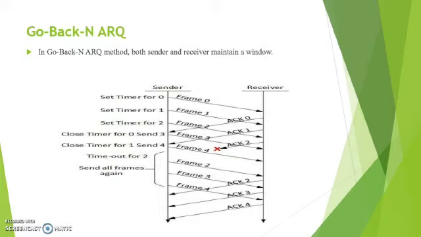From the figure, we can identify that the acknowledgement of the second frame was lost. After sending all the frames in the window, the sender checks whether all the acknowledgements have been received. Only then does it identify that the acknowledgement of frame 2 was not yet received. So it will start resending the packets from frame 2 till the end of the window.